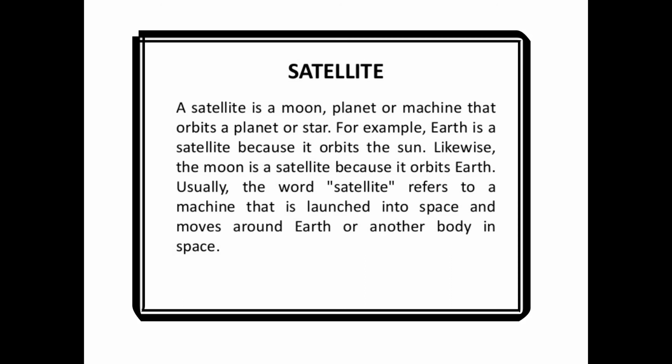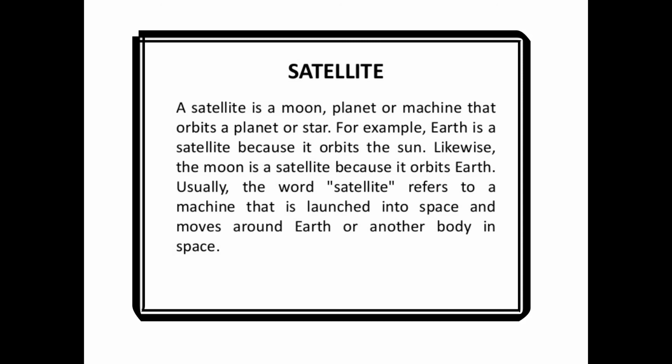All planets except Mercury and Venus have satellites. The moon is the Earth's satellite. Jupiter has the most satellites, 62. The satellites are smaller than the planets around which they revolve. Ganymede, a satellite of Jupiter, is the largest satellite in the solar system. It is even larger than Mercury.